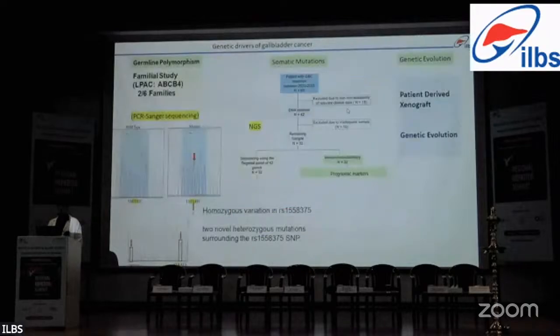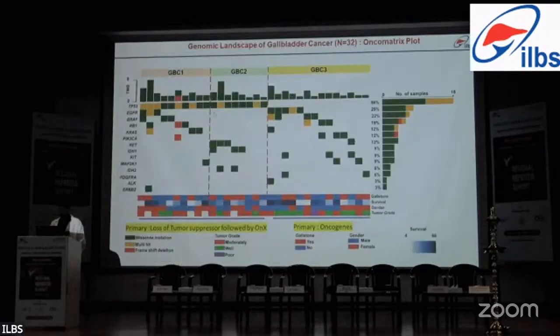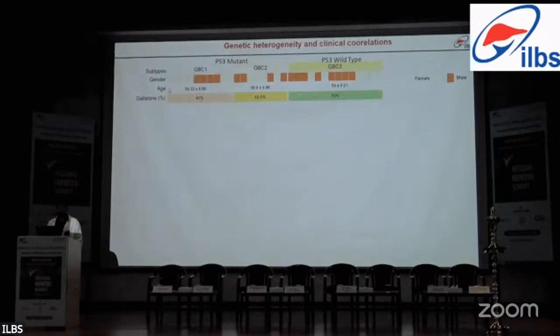From the somatic mutation data, 3 molecular subtypes were identified based on mutation clustering. GBC1, or cluster 1, had mutations in the P53 gene along with oncogenes and tumor suppressors such as RB1, KRAS, and PIK3CA, while GBC2 shows mutation in P53 along with mutations in only RET, IDH1 and IDH2 genes, while GBC3 shows wild type P53 but oncogenic addiction in almost all other genes. These 3 molecular subtypes show a similar mean age, but GBC2 shows high gallstone frequency when compared with GBC1 and GBC3.